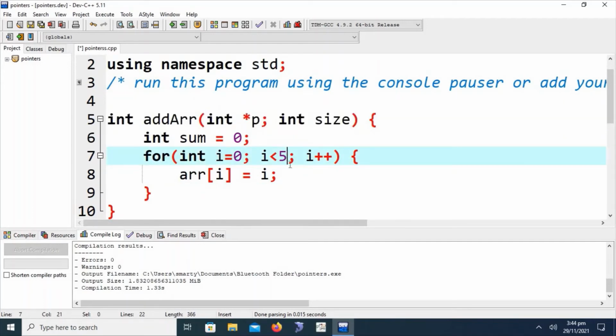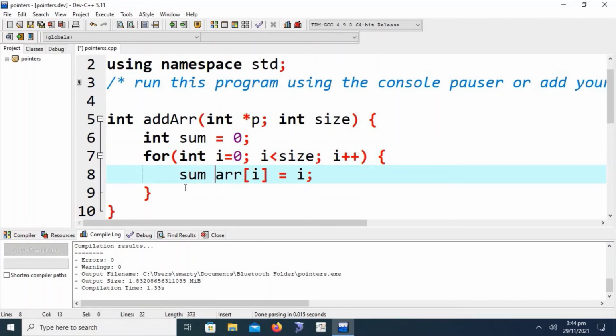Here we will write i less than size and sum is equal to sum plus *(p + i).